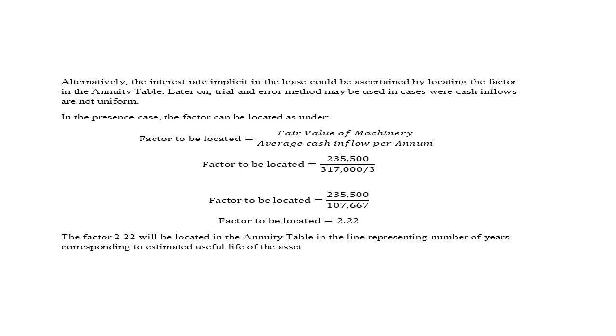So in the present case, the factor is $235,500 divided by the average cash flow per annum.